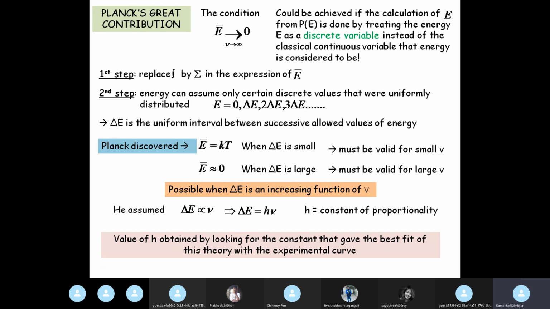Just imagine a person sitting and trying to make a best fit of a predicted mathematical relation with experimentally observed plots, and that trial and error method gives us the value of h. I'm sure all of you are matured enough, physics wise, to appreciate the importance of the value of h, Planck's constant, right?